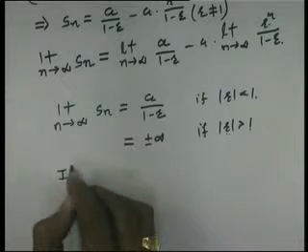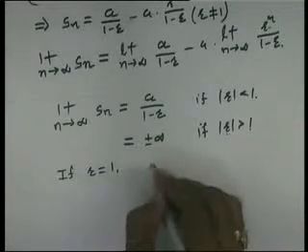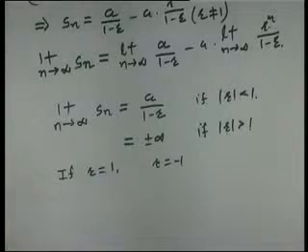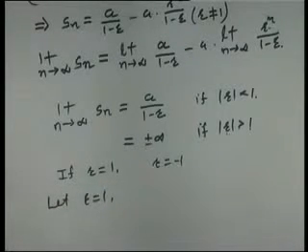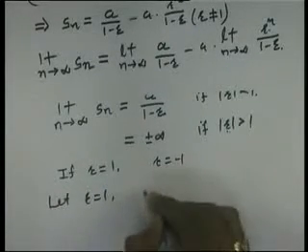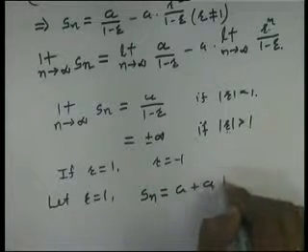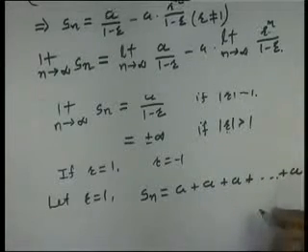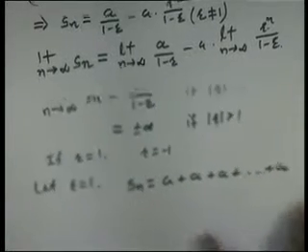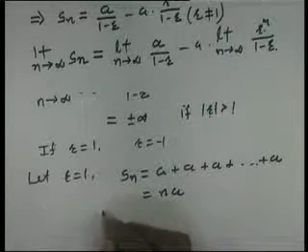We can also consider the case of r equal to 1 and r equal to minus 1. Let us consider one of the cases. Suppose r is equal to 1, then Sn is equal to a plus a plus a up to n terms. So this is na.